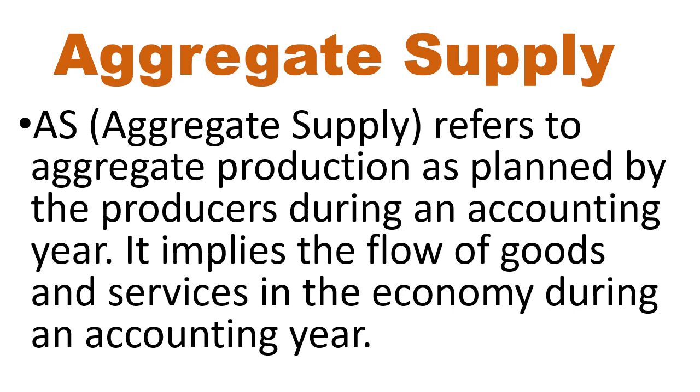What is aggregate supply? First of all, aggregate supply can also be written as AS. It refers to aggregate production as planned by the producers during an accounting year, or we can say whatever the producers are planning to produce during an accounting year, that is known as aggregate supply. It implies the flow of goods and services in the economy during an accounting year.